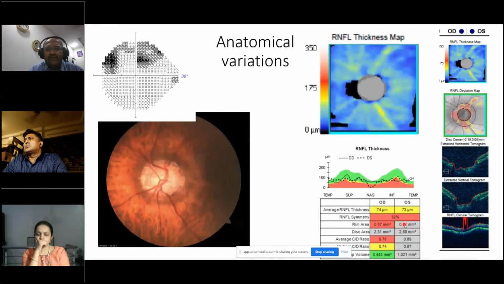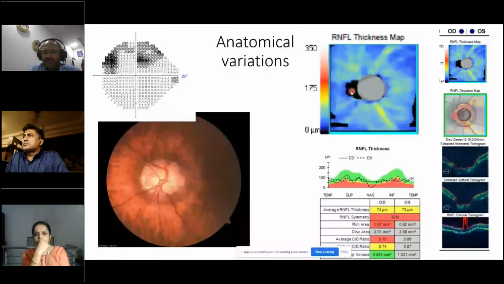For example, here you find there's a peripapillary atrophy and the OCT is not able to identify this. So it is showing the nasal region as a very high bump here in the circular tomogram. The center portion represents the nasal region, the peripheral portion represents the temporal region. So here it is showing as very high, so there's a segmentation error. Anatomical variations can cause this.